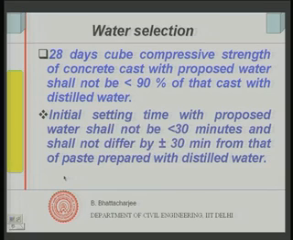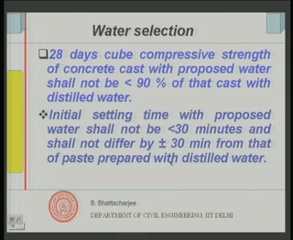Then the initial setting time, we also test the initial setting time with the proposed water and it shall not be less than 30 minutes. If it is less than 30 minutes, then you have a problem, because the setting time should in no case be less than 30 minutes, and it shall not differ by plus minus 30 minutes from that of paste prepared with distilled water.